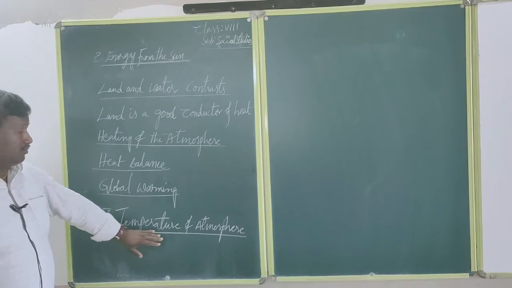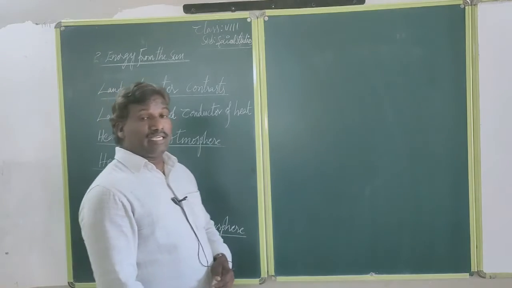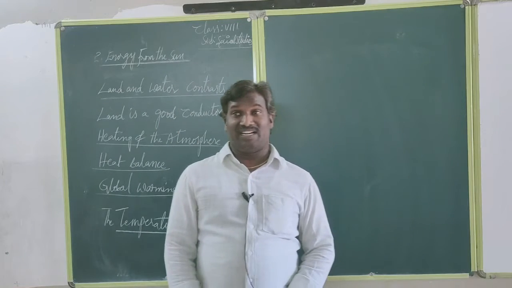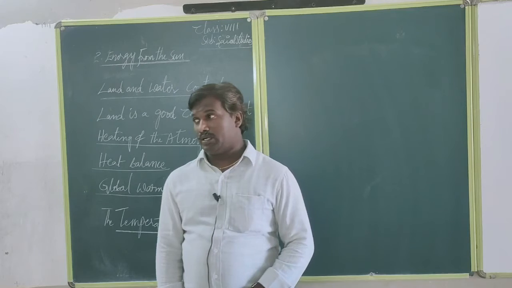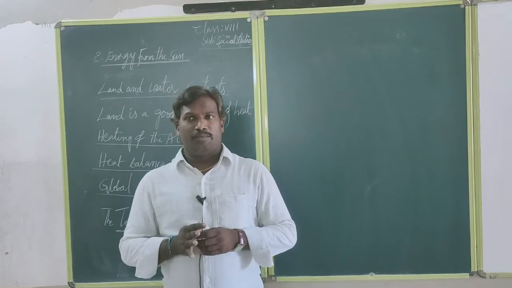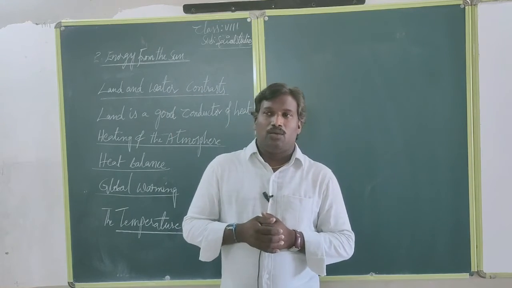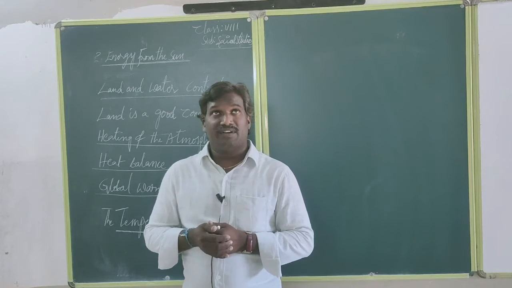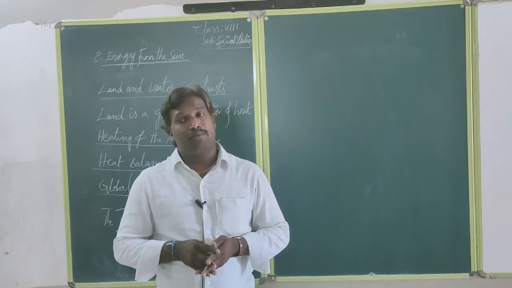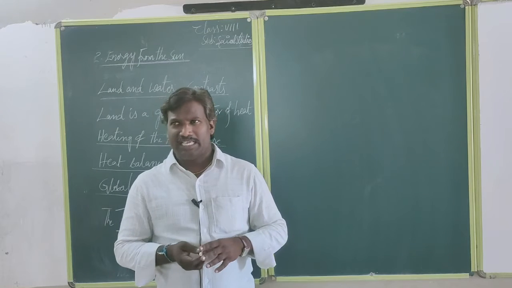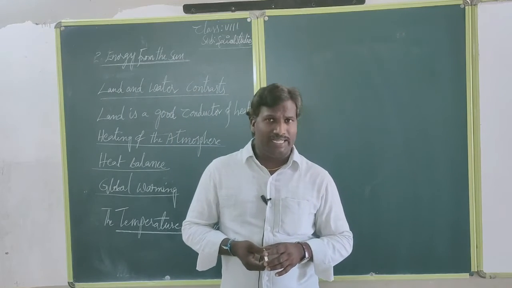Now, the temperature of the atmosphere. We are taking different temperatures in different regions. On the basis of the weather report, we are observing one month, 30 days. We can observe how different areas have different maximum and minimum temperatures. Some of the areas have cloudy days also.